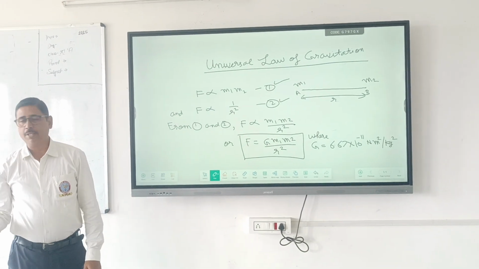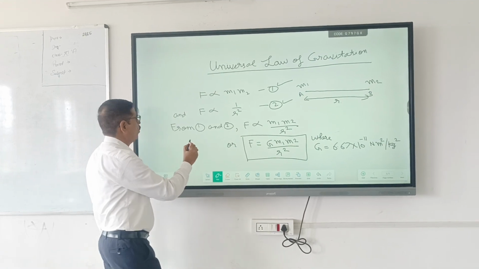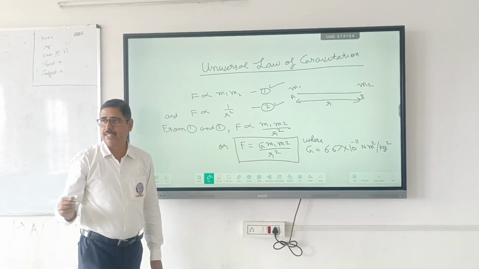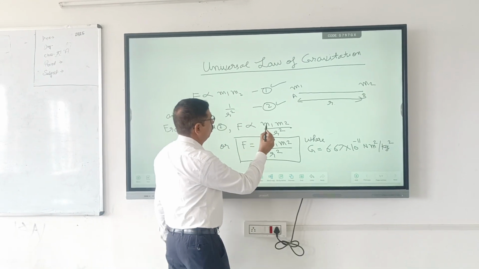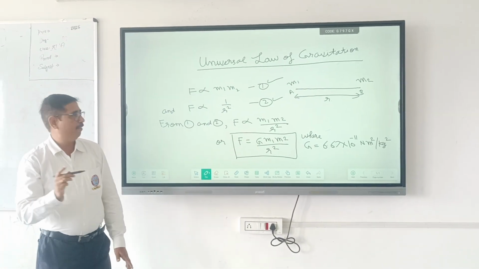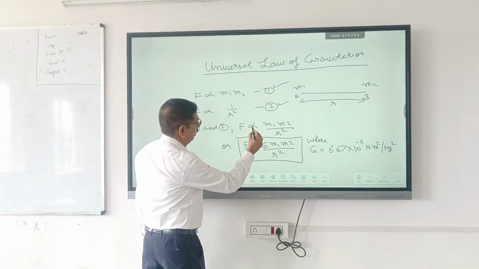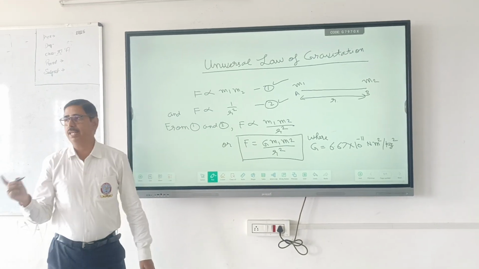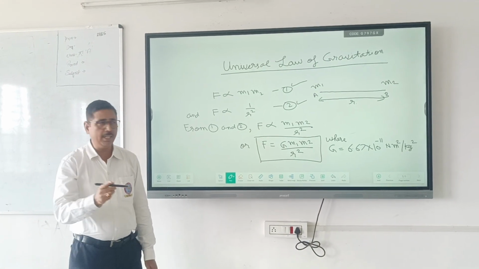Is it clear? Now, if we combine equations 1 and 2, then we can say that F is proportional to m1 m2 upon r square. All of you know that when we replace this proportionality by the sign of equality, then we have to put a proportionality constant.